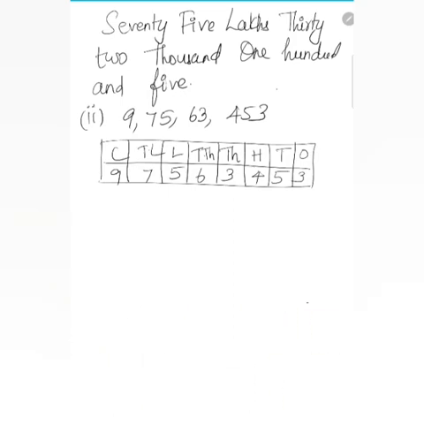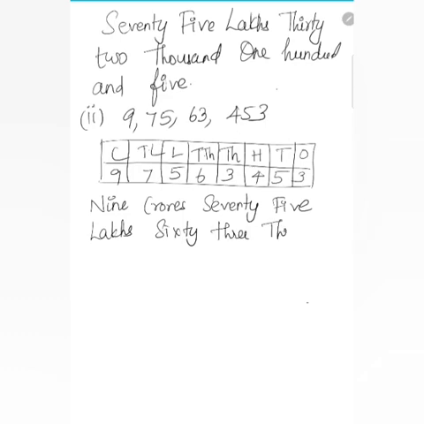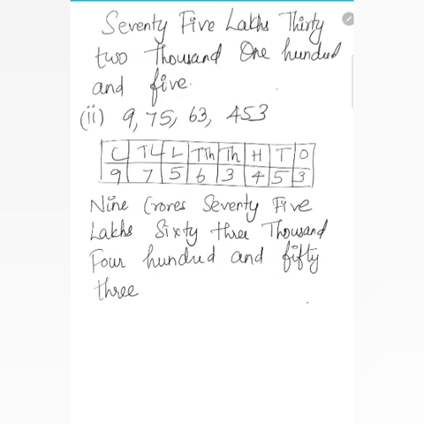So what is that? 9 crores, 75 lakhs, 63,453. Okay.